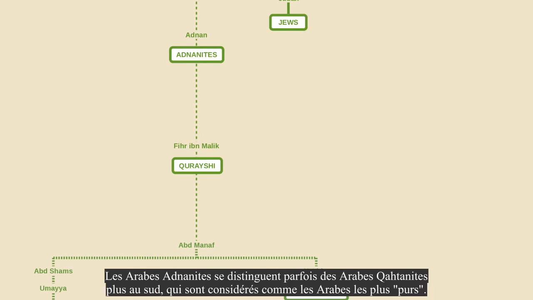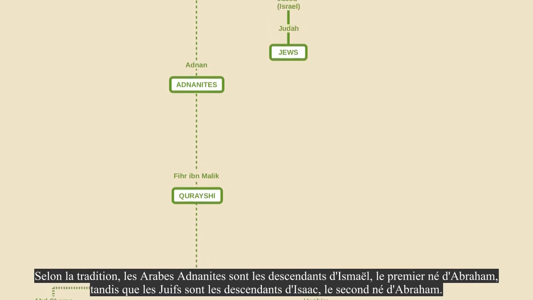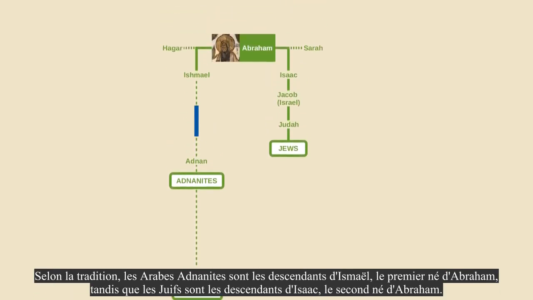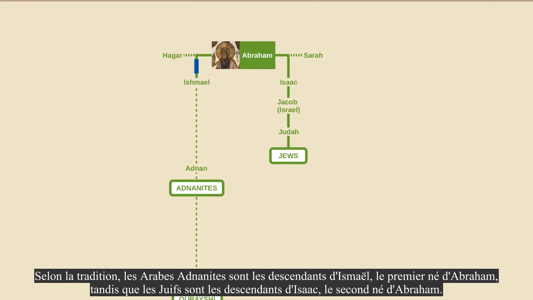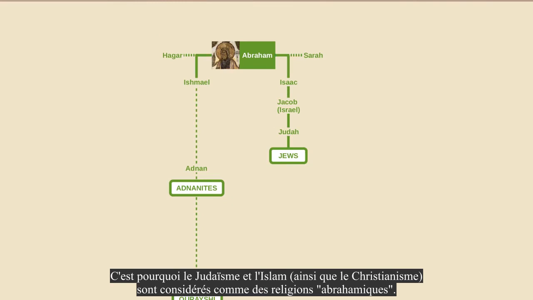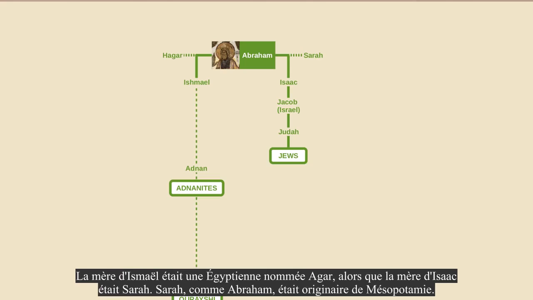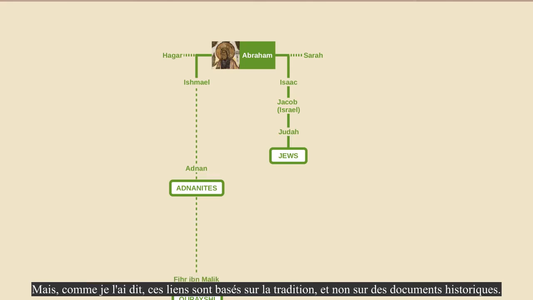The Adnanite Arabs are sometimes distinguished from the more southern Qahtanite Arabs, who are considered to be the purer Arabs. According to tradition, the Adnanite Arabs were descendants of Ishmael, the firstborn son of Abraham, whereas the Jews were descendants of Isaac, Abraham's second-born. This is why both Judaism and Islam, as well as Christianity, are considered Abrahamic religions. Ishmael's mother was an Egyptian named Hajar, whereas Isaac's mother was Sarah. Sarah, like Abraham, was originally from Mesopotamia. But like I say, these links are based on tradition, not on historical records.